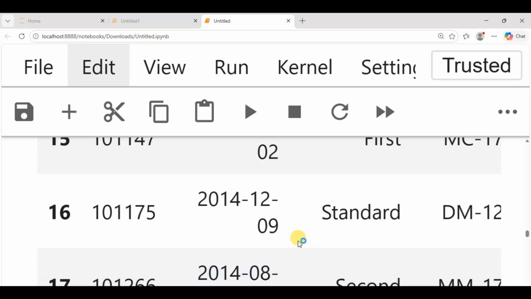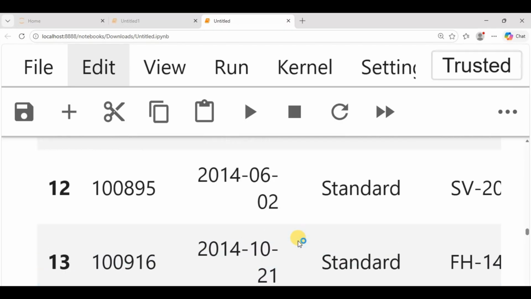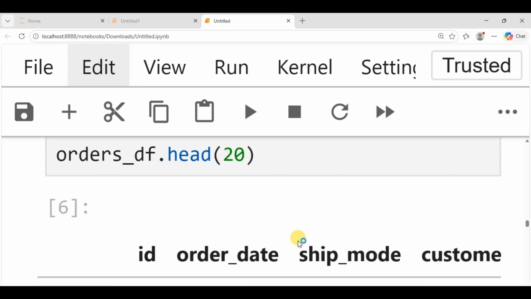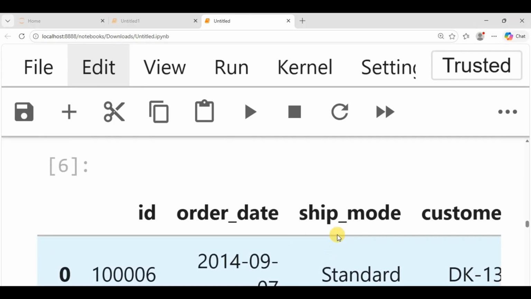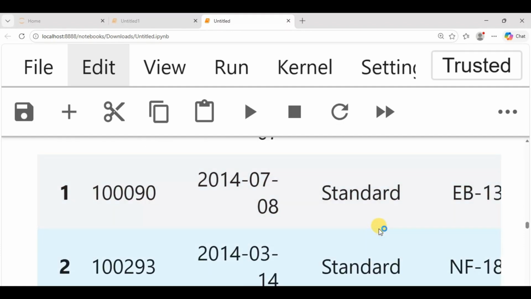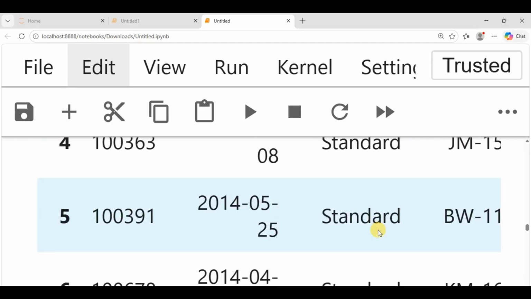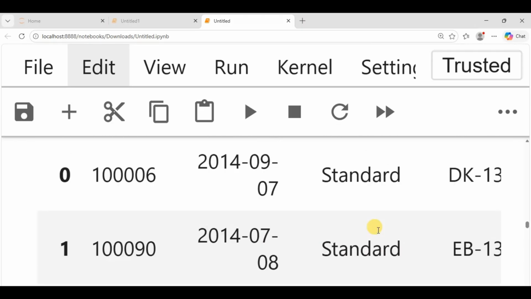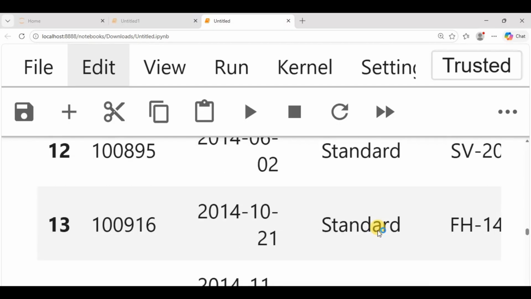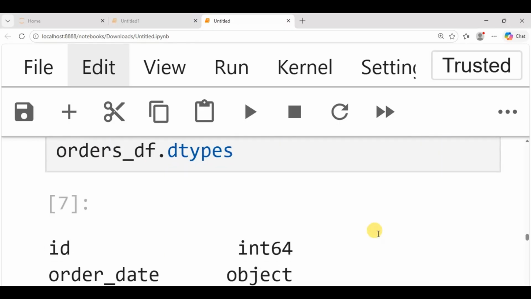Let's see an example of what we're saying. The ship mode is an object. It's a string.